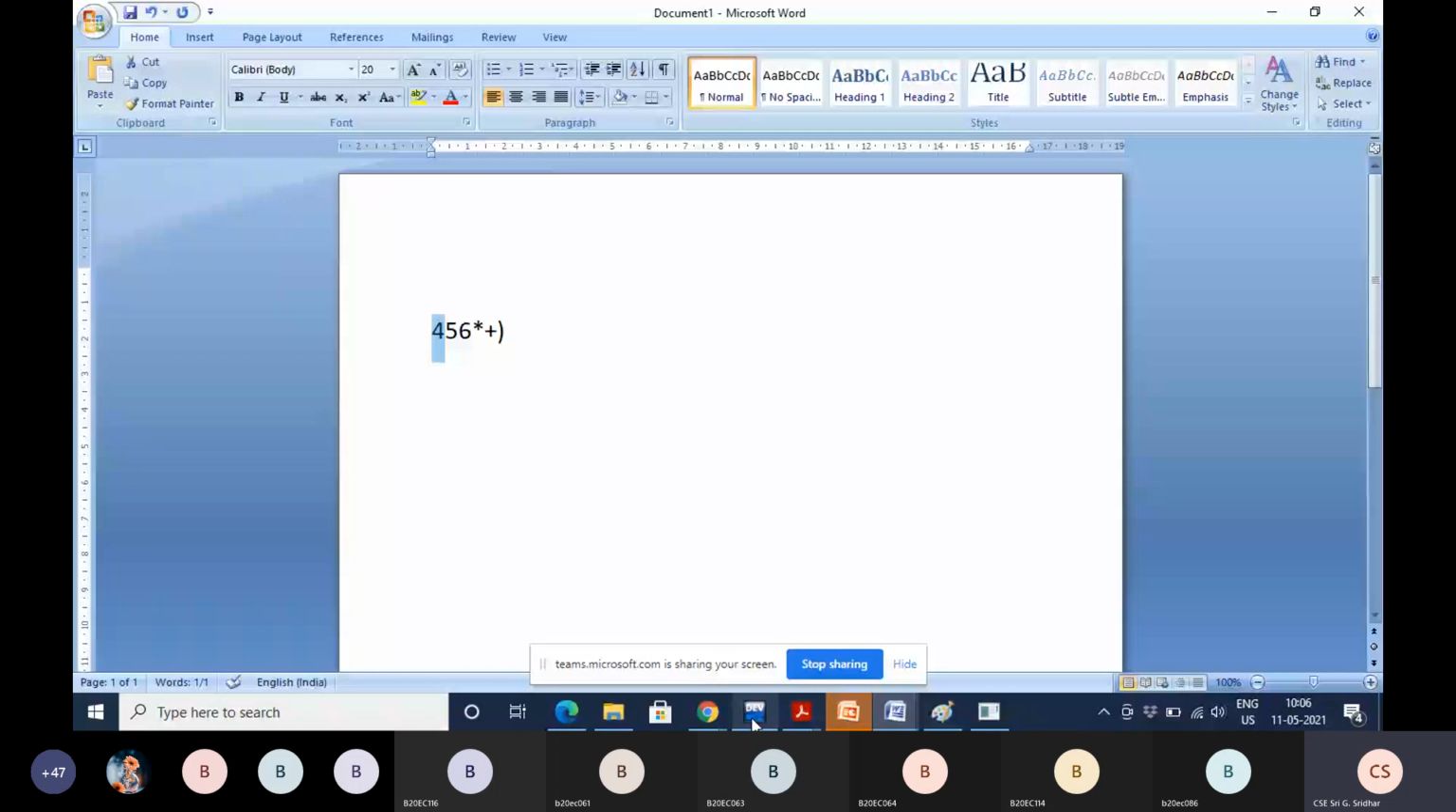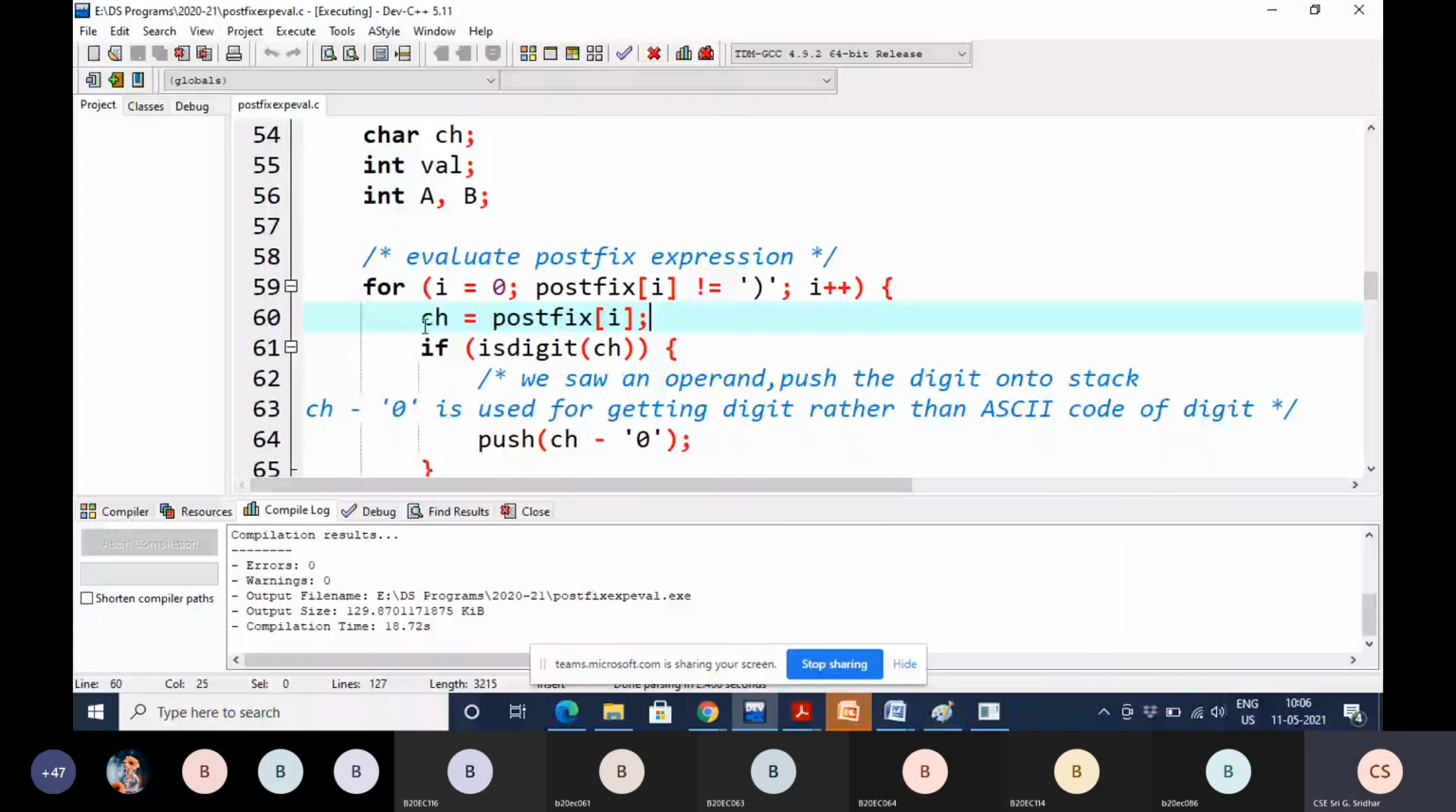What is post 4? 4, sir. Now 4 is actually an integer number, but in what type of variable are you storing that 4? What is the type of CH variable? Character type. That means if you are storing a digit within a character variable, will it store as the 4 or will it take some other value other than 4?